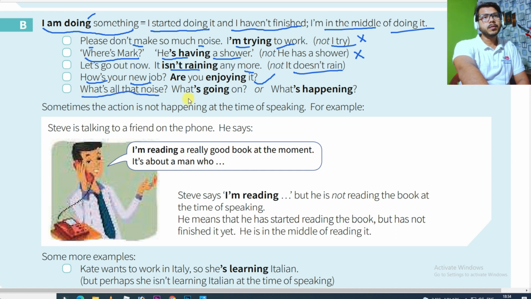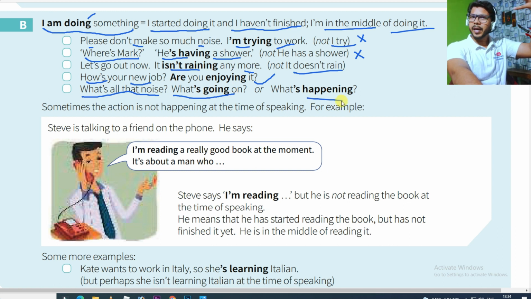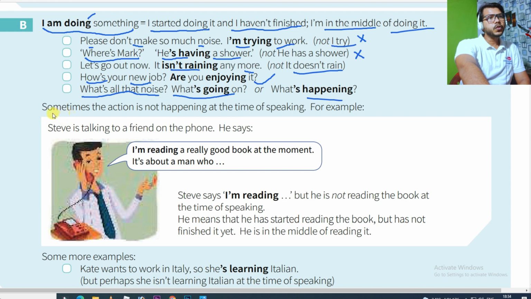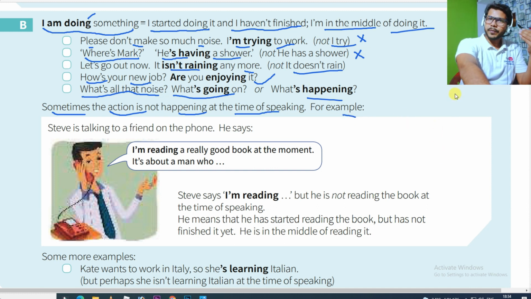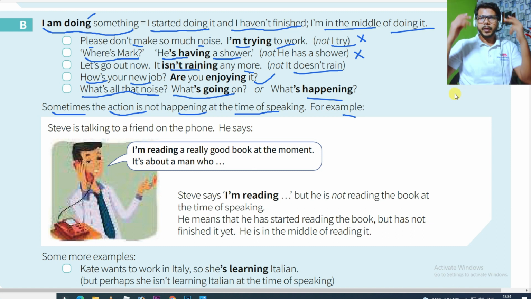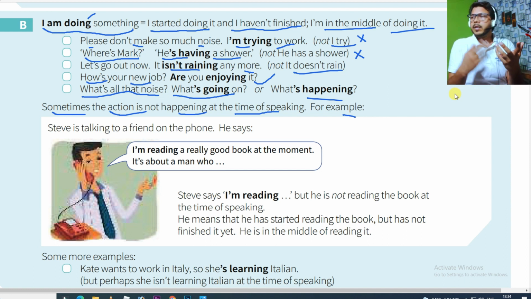"What's all that noise, what's going on?" "What's happening?" So if there is a noise outside and you have to ask someone, then definitely you will ask, "Hey, what is going on there, why are they making a noise like this?" So with the above examples you have learned that whatever is happening at the time of speaking is present continuous. At the time of speaking means in front of your eyes, right now happening. You are standing, you can see something is happening, something is going on, somebody is dancing, somebody is crying, somebody is abusing you.